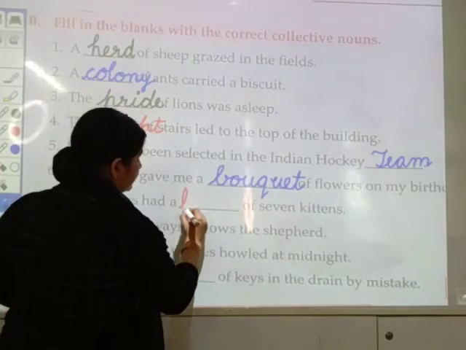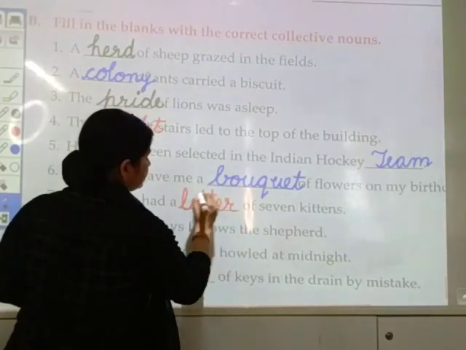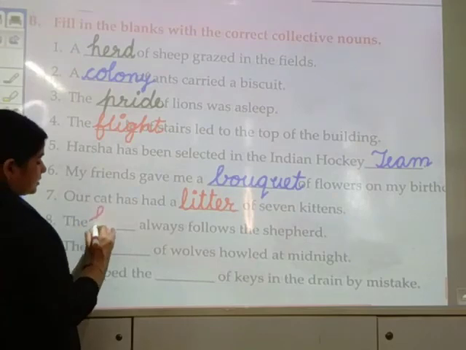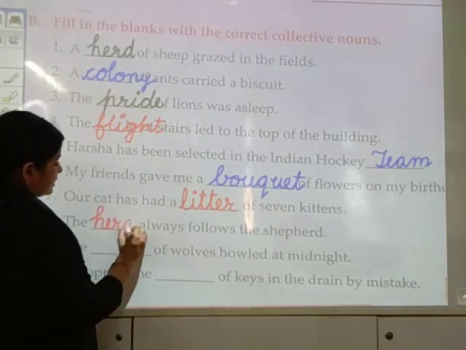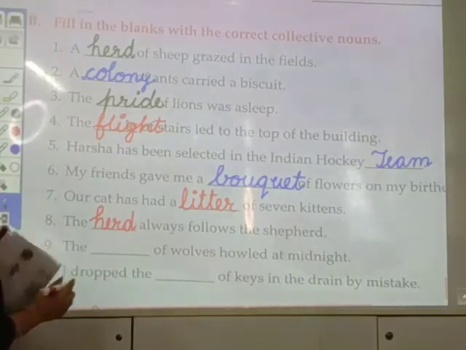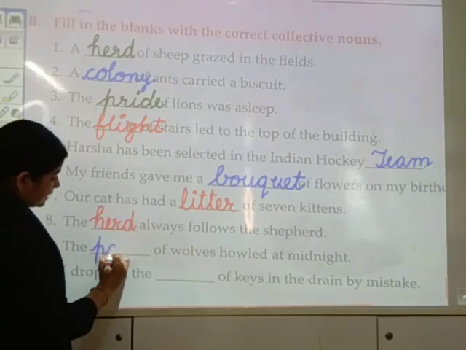Litter. L-I-T-T-E-R. Litter. Next, the dash always follows the shepherd. The herd. H-E-R-D. Herd. The pack of wolves. P-A-C-K. Pack.